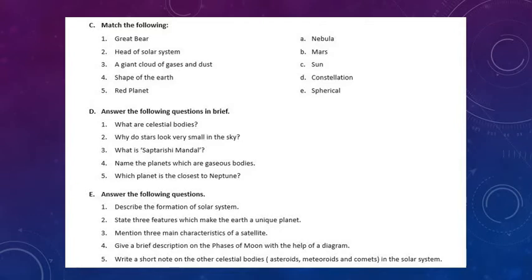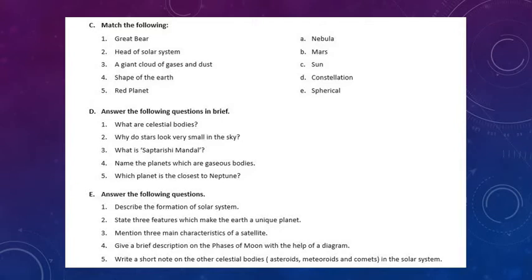Section A, B and C, that is tick the correct option, fill in the blanks and match the following. I hope all these sections are clear to you, no doubts. If you are having a doubt, you can see the video again. Now come to section D, that is answer the following questions in brief.